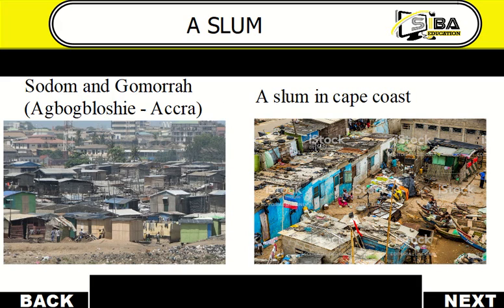We also have another picture here showing us another slum. Don't forget, we said a slum is a settlement whereby the buildings are not arranged in any order. And if you take a look at the pictures we have here, you see that all the buildings are not properly arranged as compared to other settlements which have been properly arranged. So this is a slum in Cape Coast.